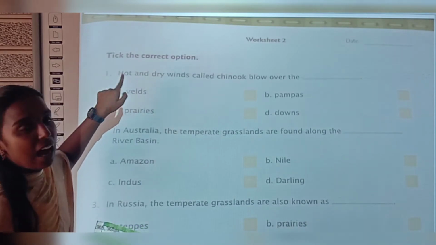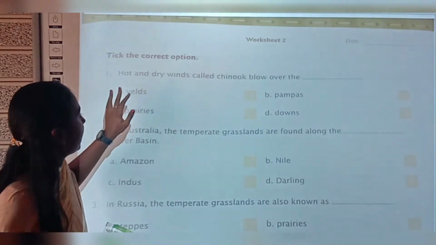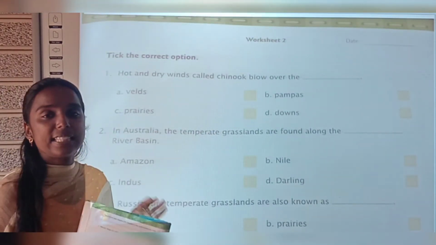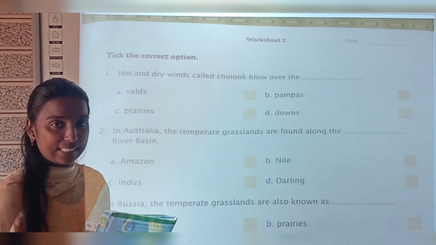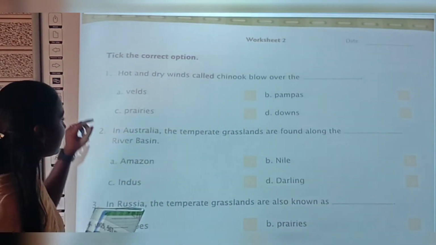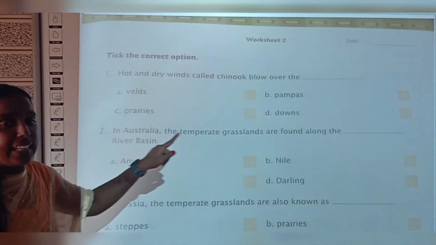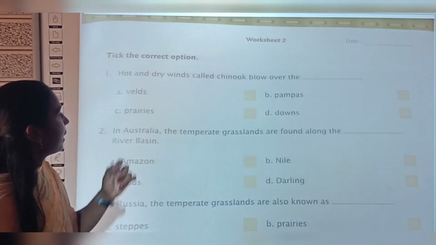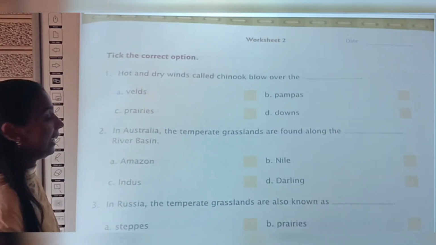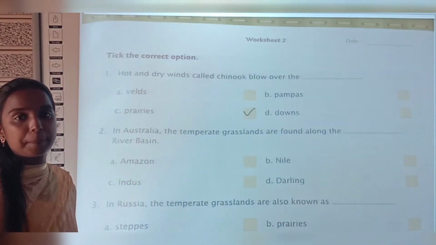See, number 1: hot and dry winds called Chinook blow over the dash. Just now, while discussing the students' book exercise, we discussed this. In which grasslands can we see Chinook? Now see the options. Option A, Wales. Option B, Pampas. Option C, Prairies. And option D, Downs. Yes, very good. Option C, Prairies. Tick option C, Prairies. Done.